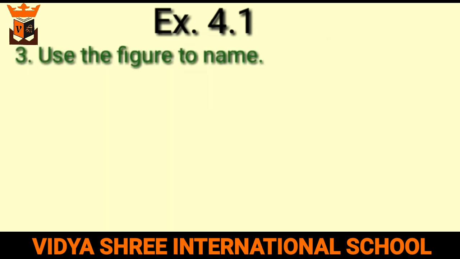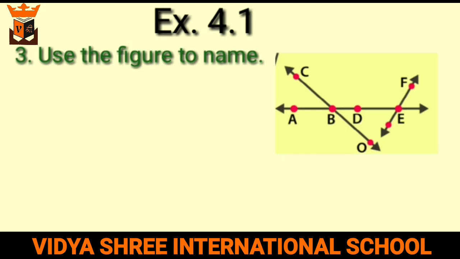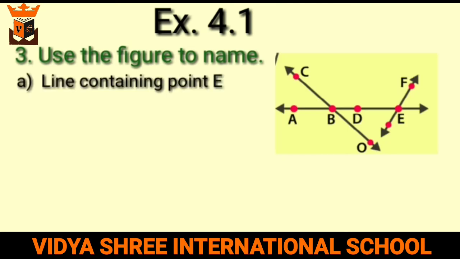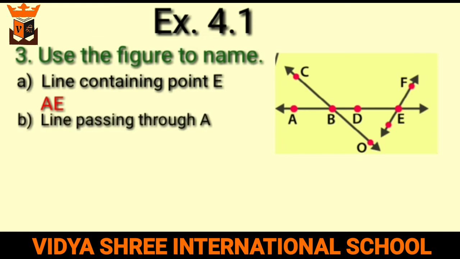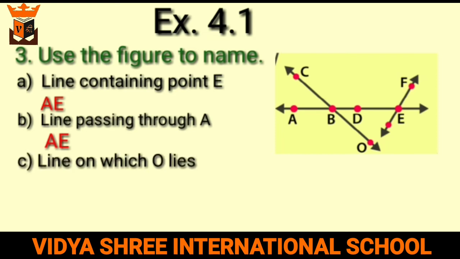Question number 3, use the figure to name. First part is a line containing point E. So here AE is a line which contains point E. B part, a line passing through A. So here line AE is passing through A. C part is a line on which O lies. So on line OC, point O lies.